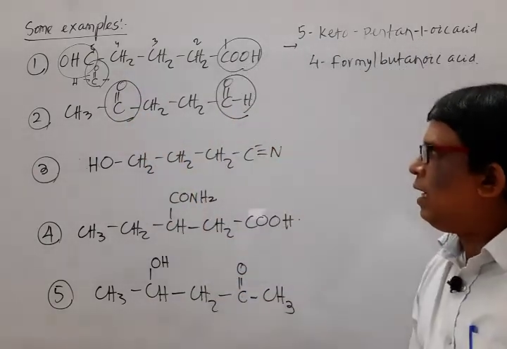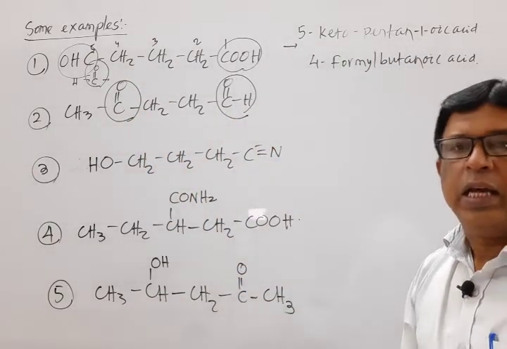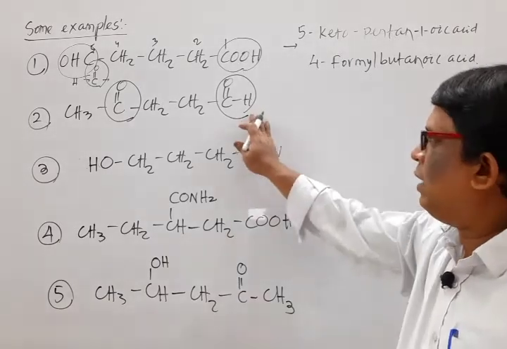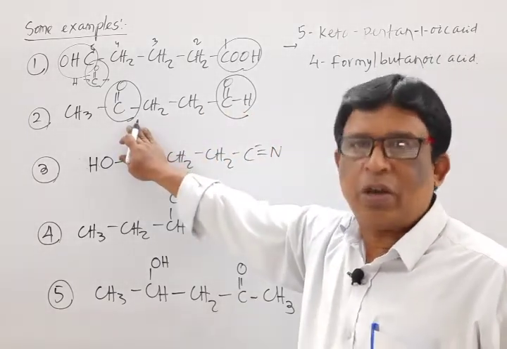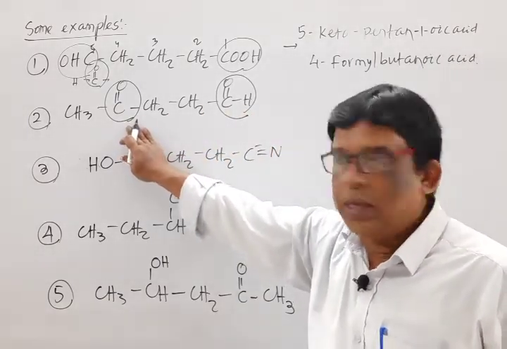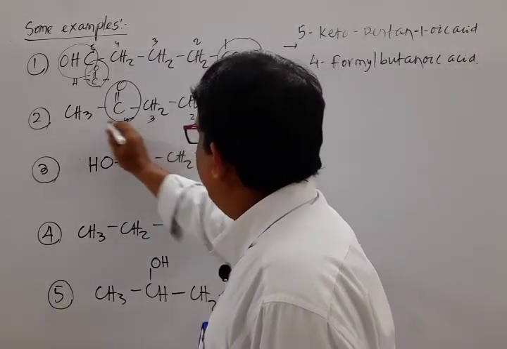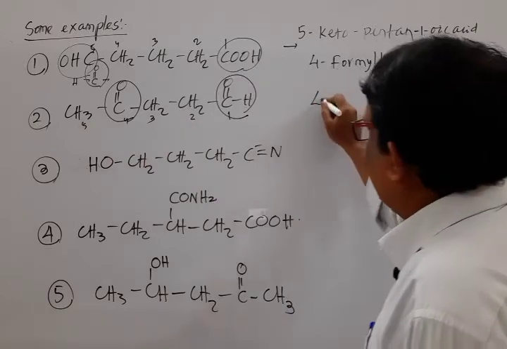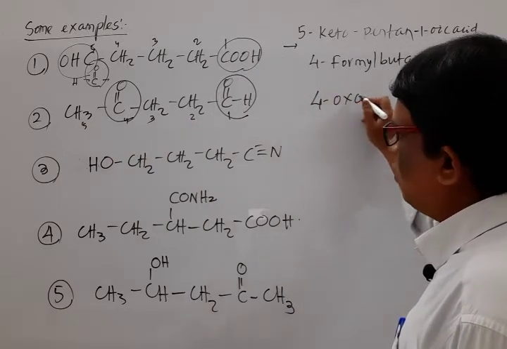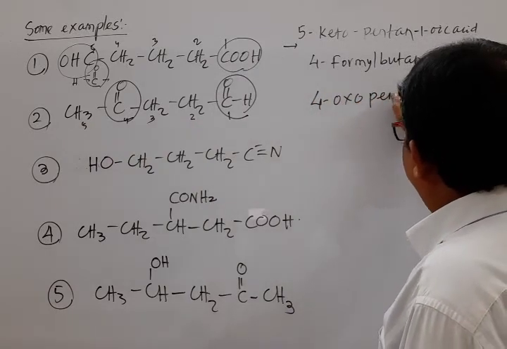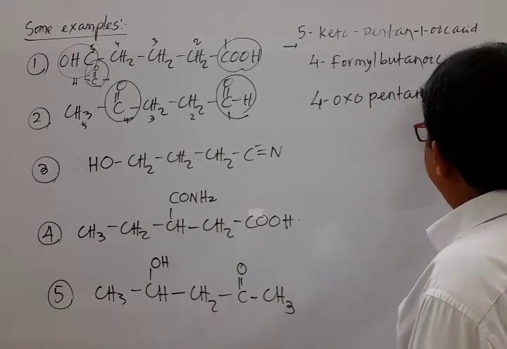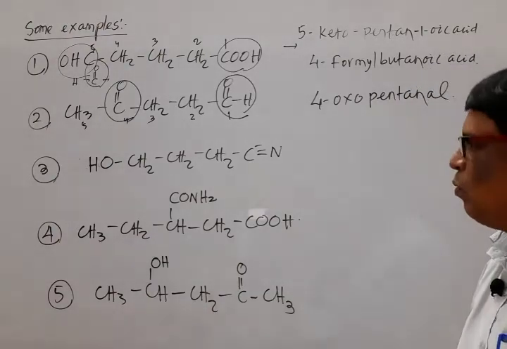If aldehyde and ketone both are there, then more priority is given to aldehyde. So the ketone is known as the substituent or prefix. Numbering from 1, 2, 3, 4, 5, that means 4-oxo-pentanal. Okay. Move to the next one.